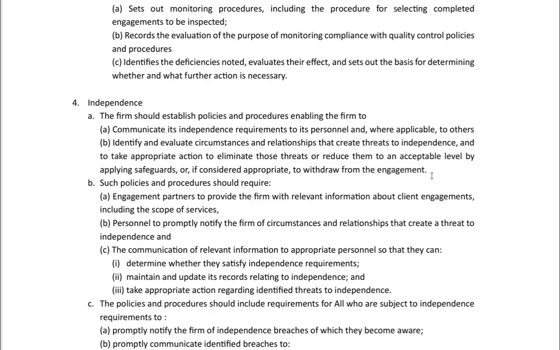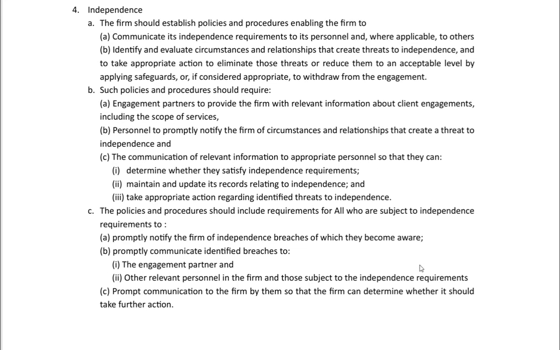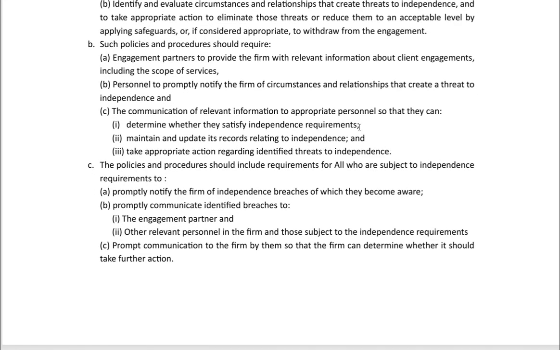Such policies and procedures should require engagement partners to provide the firm with relevant information about client engagements, including the scope of services, and personnel to promptly notify the firm of circumstances and relationships that create a threat to independence, and communication of relevant information to appropriate personnel so that they can determine whether they satisfy independence requirements, maintain and update its records relating to independence, and take appropriate action to address identified threats to independence.